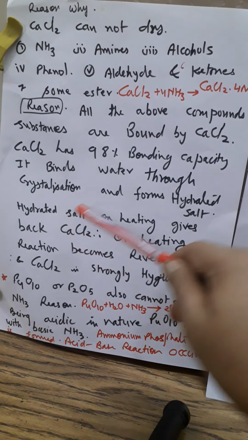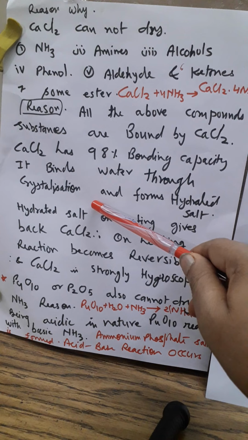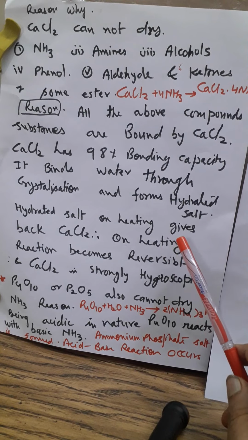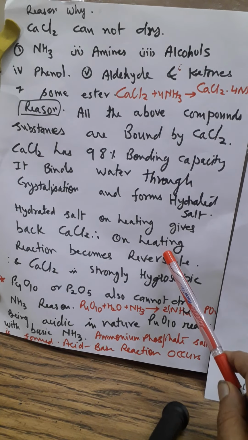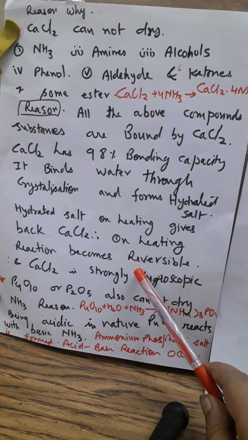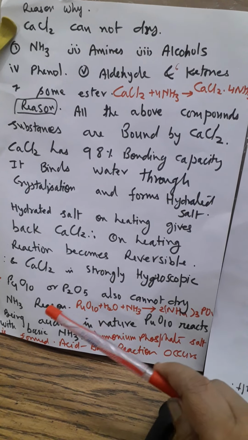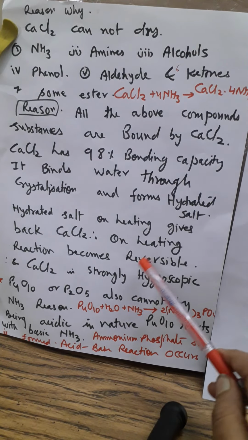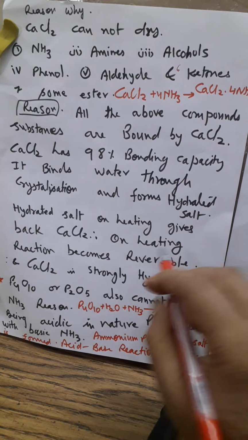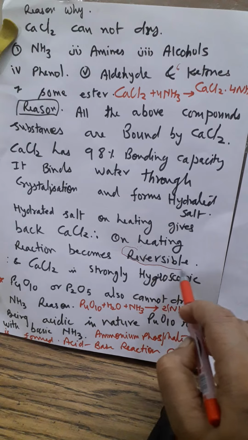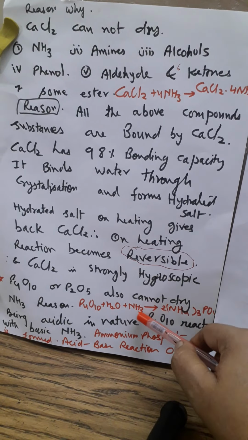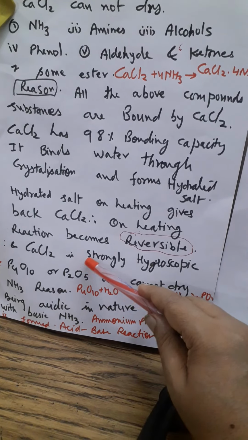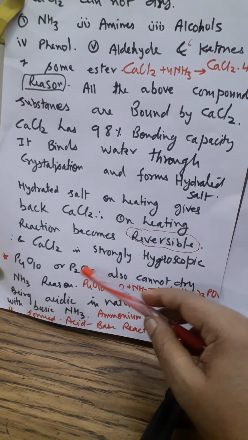What does it mean? When it forms a hydrated salt at normal temperature, and that hydrated salt is heated, the water of crystallization will be removed and we will get anhydrous CaCl2 back. It means the reaction of CaCl2 with water is a reversible reaction. On heating we get back the anhydrous salt. That is why we have to be very careful: we must not heat the reaction mixture when we are using CaCl2 to dry the given solution.